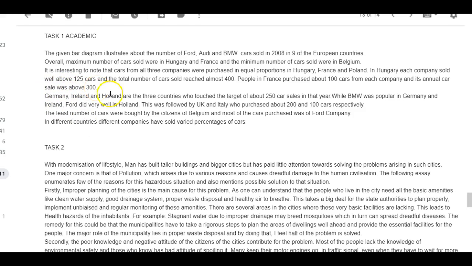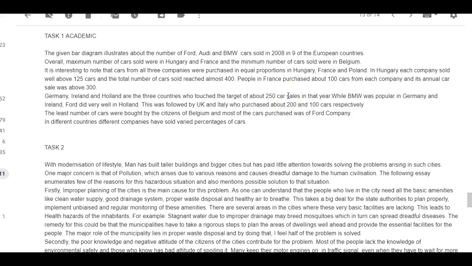Germany, Ireland, and Holland were the three countries which, because they're not people, they're countries, which touched the target. It's not a target. Nobody was aiming for 250, so this is the wrong word. So instead, Germany, Ireland, and Holland were the three countries that reached about 250 car sales in that year.